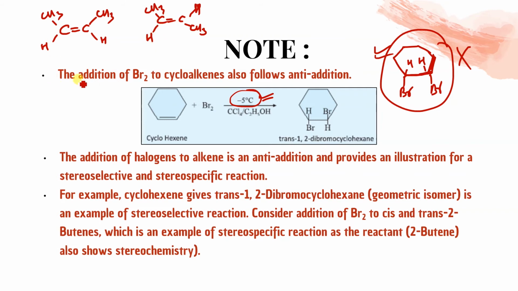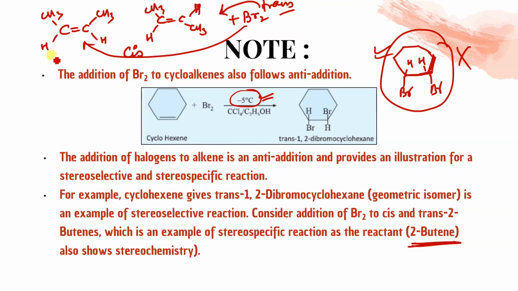So, since this 2-butene itself shows geometrical isomerism, so obviously if I am going to add bromine, it will give different product on both sides. If I am going to attach on this side, the bromine will be attached on same side and will give cis product, isn't it? And if I'm going to attach on this, the bromine will attach on the different side and it will give you trans product. So since this compound is stereospecific, obviously the product will be stereospecific, selective.